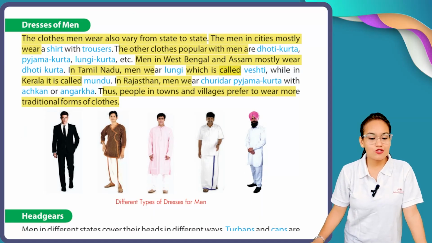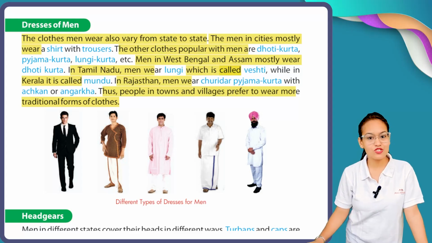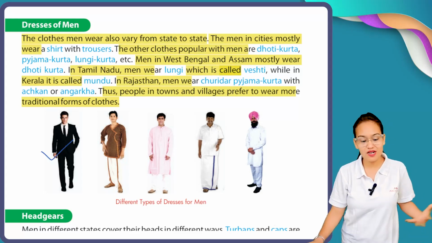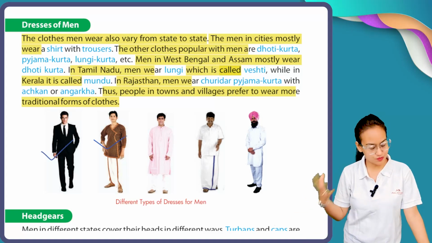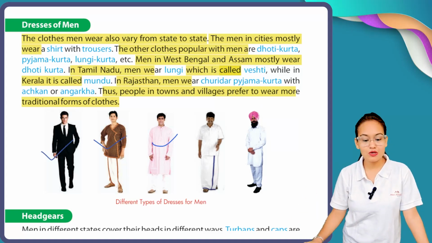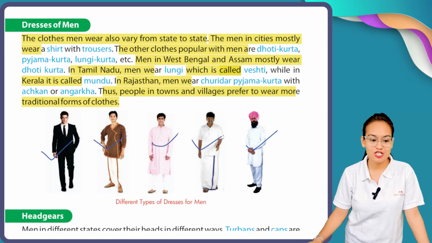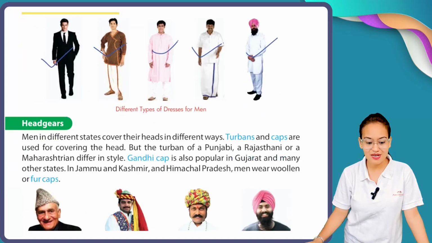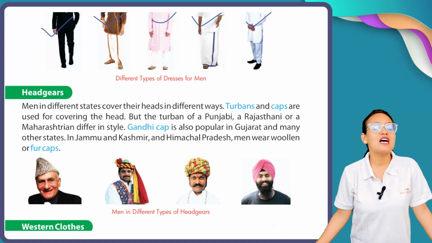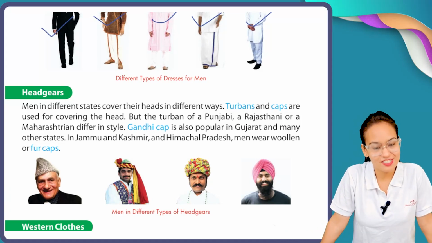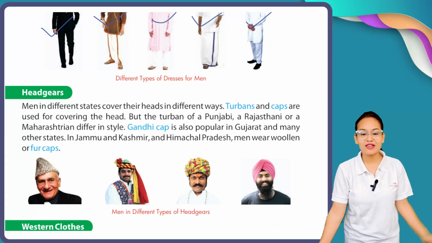So, my dear students, here you can see the different types of clothes worn by men. This is your formal attire. Here is your pajama with long kurta, kurta pajama, lungi and shirt, and this is your traditional kurta pajama worn by Punjabi men.